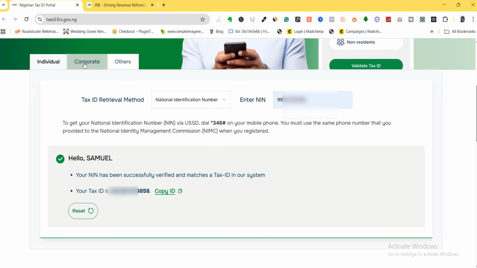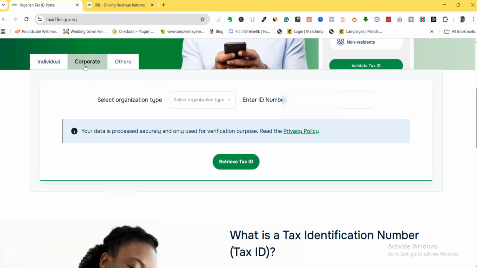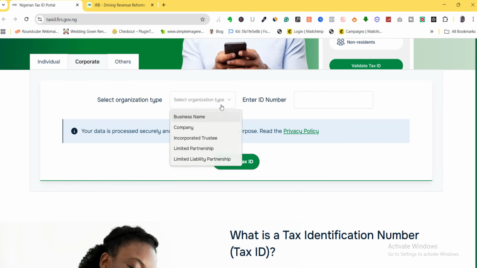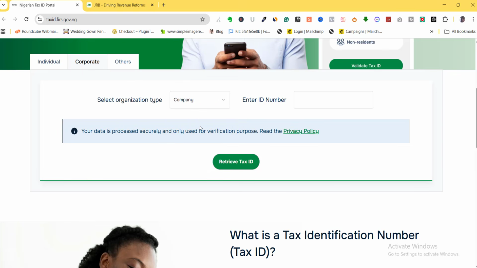For the corporate, this is if you're running a business or you have an NGO in Nigeria. Like I said, of course, you cannot generate it again on the CAC portal. So you want to click on the corporate here, and then select your organization type. If yours is a business name, an NGO, a limited partnership, whichever. I run a company, so I'm going to put it here.